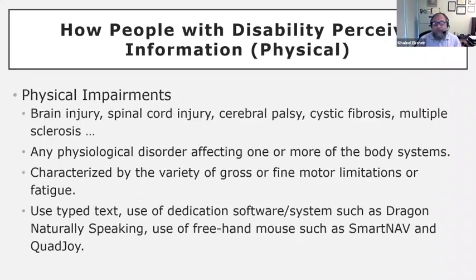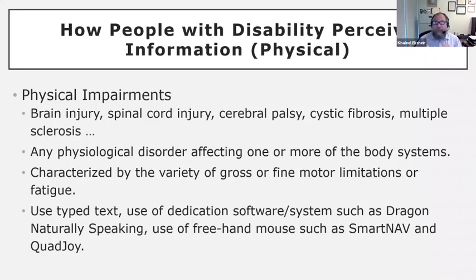Okay, I'll move on to the next, physical disability. An example of that would be a brain injury or spinal cord injury. There are many of them. It is actually any physiological disorder affecting one or more of the body systems. Normally, they are characterized by a variety of gross and fine motor limitations or fatigue.